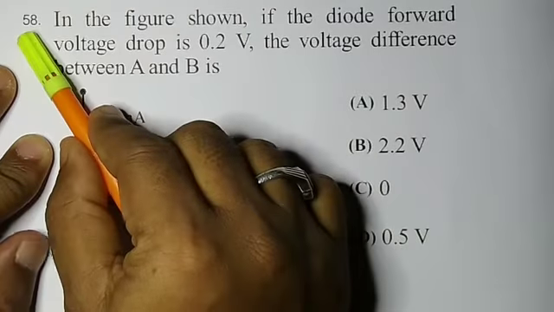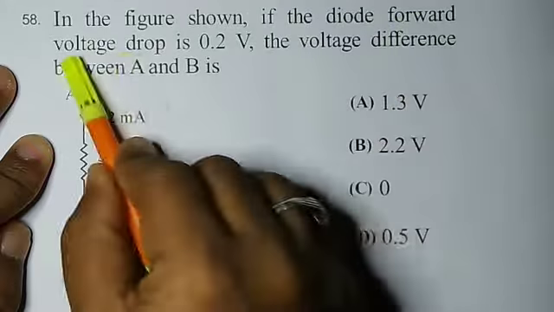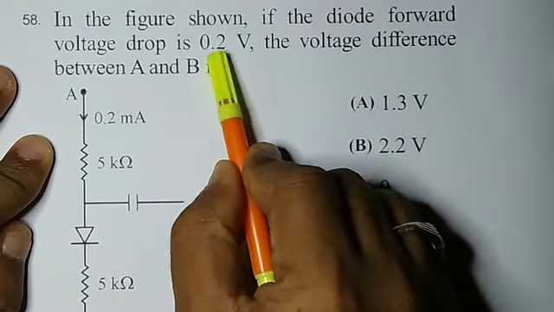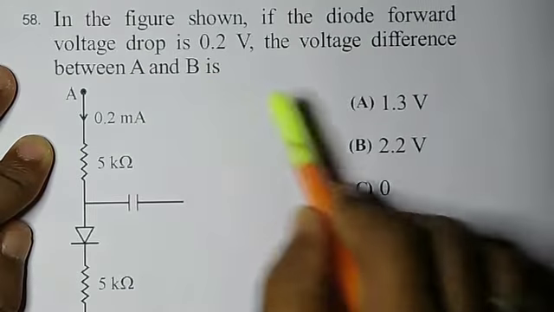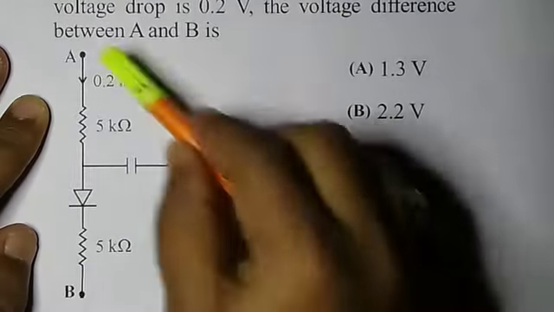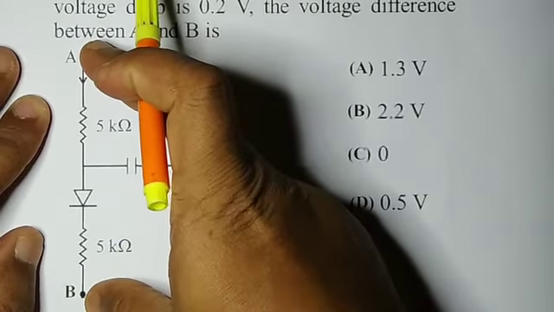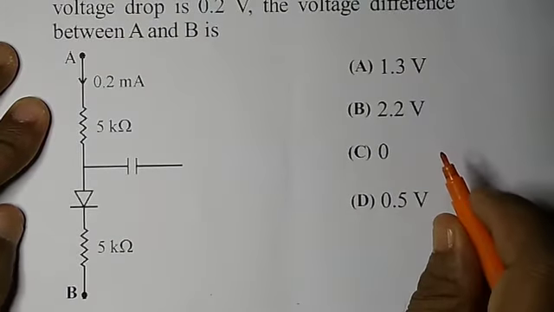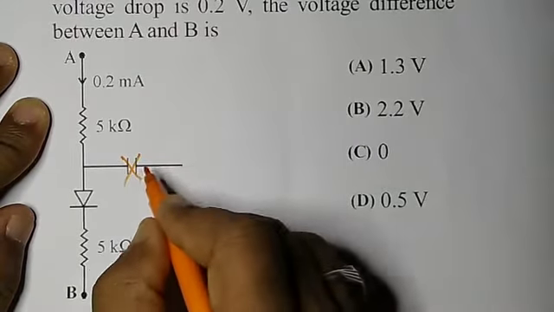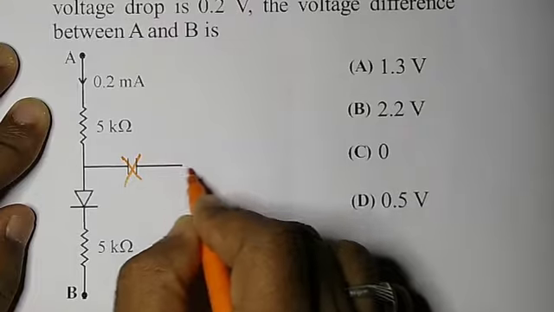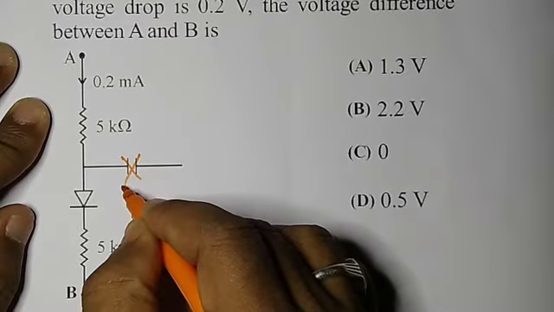Now question number 58. In the figure shown, if the diode forward voltage drop is 0.2 volt, the voltage difference between A and B is asked. It is clear that the capacitor is of no use because it does not have any connection with any other resistors, hence it is out of the circuit.